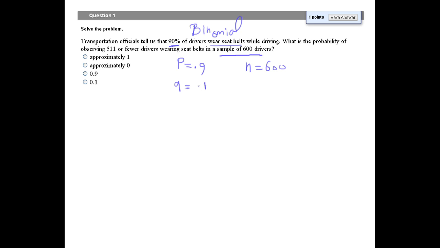How can I solve this probability of observing 511 or fewer? I need the probability of 511, 510, 509, 508, so many probabilities, and it's impossible for me to use a calculator for this. I need the probability from 0 to 511. Also, the calculator cannot calculate nCx that way, because n is 600 and x is 511. 600 C 511 is no way a calculator will do it. So it looks like it's impossible to solve this question with a calculator. I have to find another solution.